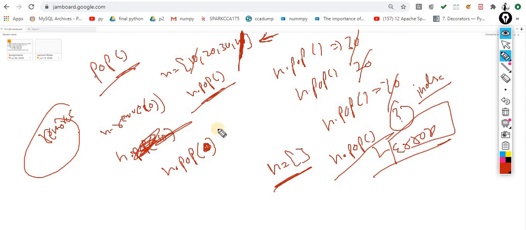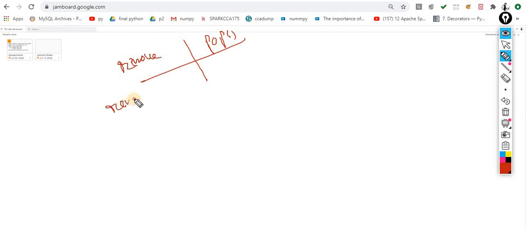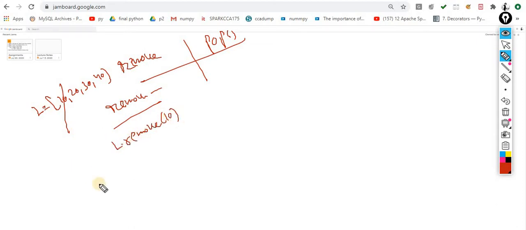So what is the difference between remove and pop? Let me clear and write over here. Keep this point in mind. The remove will be used to remove a specific object, the specific element that is available in this list, 10, 20, 30, 40. If you want to remove this 10, the 10 will be removed. So I can use L dot remove of 10, and 10 would be removed. This is the remove method.